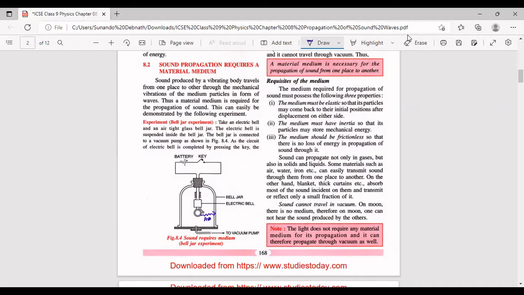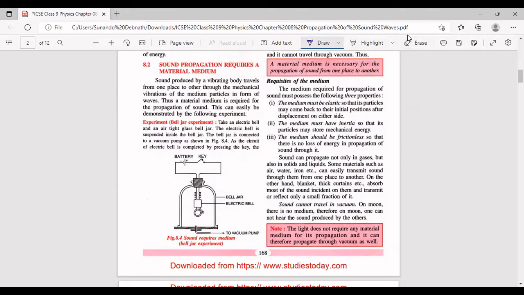Because there is air. अगर यहाँ पे एयर नहीं होता तो वो ग्लास जार तक पहुंचता ही नहीं, प्रोपगेशन होता ही नहीं. सो एयर के थ्रू दीज वाइब्रेशंस आर ट्रांसमिटेड as waves to this glass jar, and this glass jar comes in the state of vibrations, and this vibrating glass jar then further transmits those vibrations. यहाँ पे हमारा कान है, we are near the bell jar, हमारे कानों तक जाता है, we are able to hear the sound.